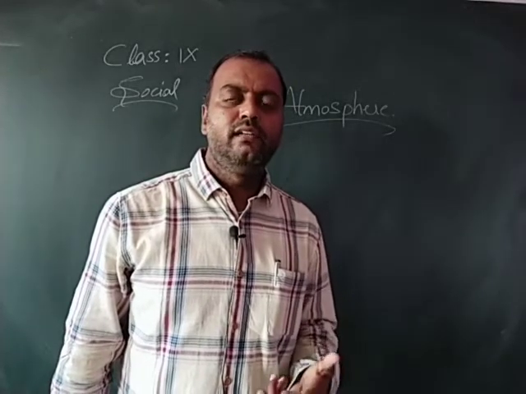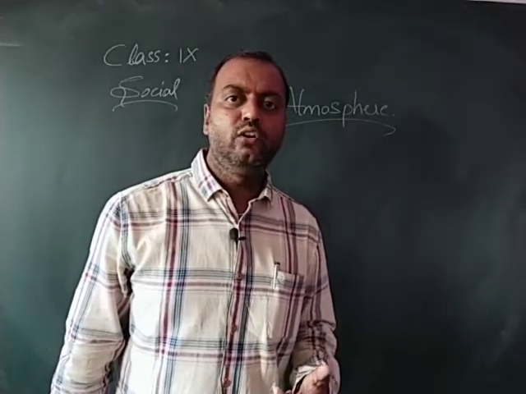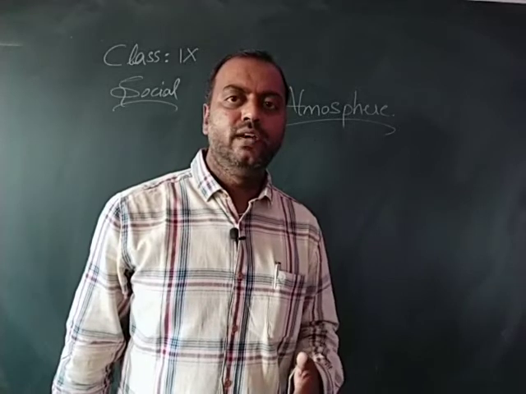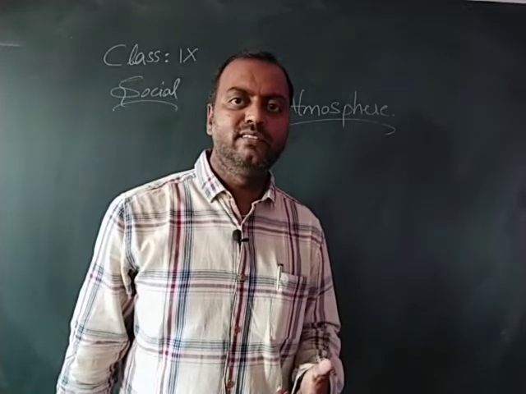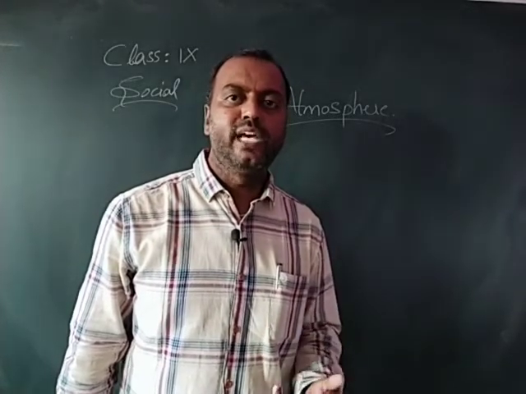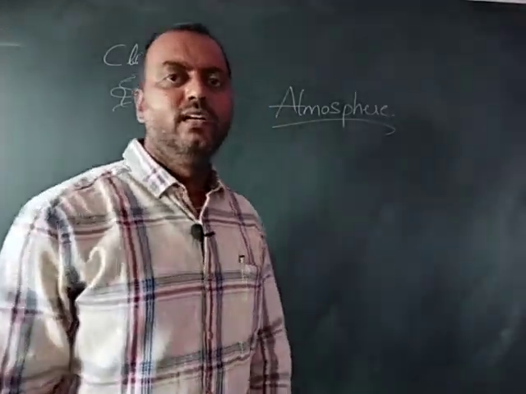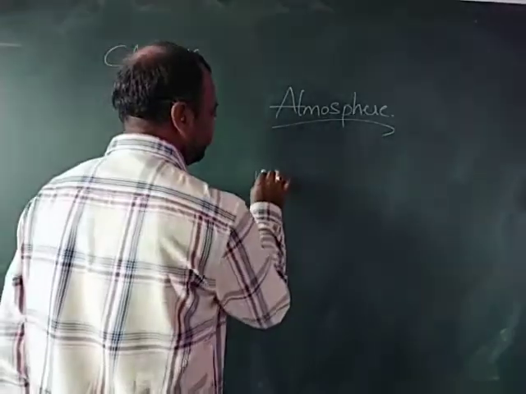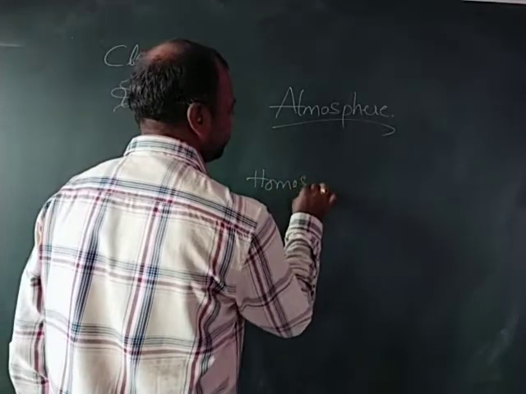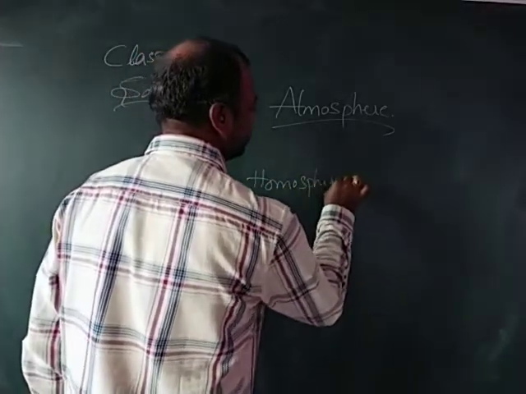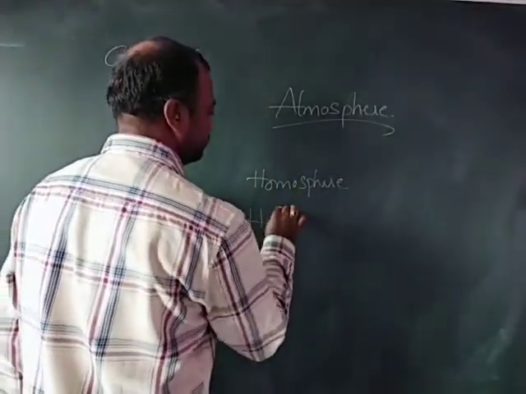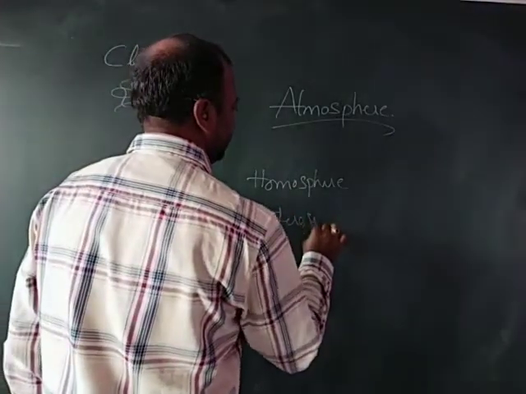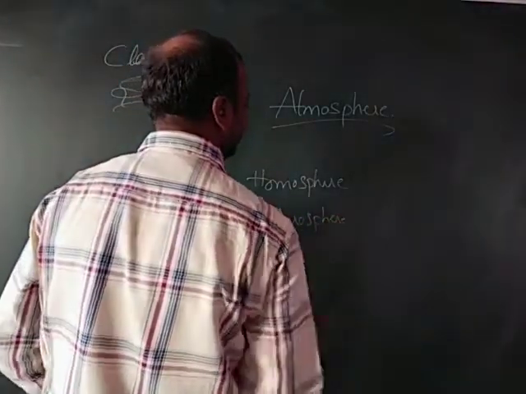And later, trying to understand this layer called the atmosphere, we further divided it based upon the available gases in this layer into two types. One is the homosphere, the other one is the heterosphere. How did we divide it as a homosphere?